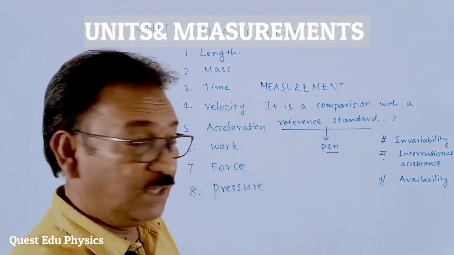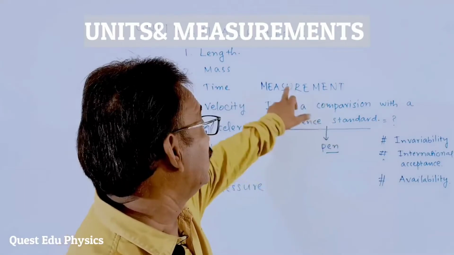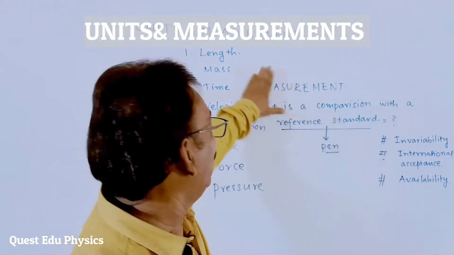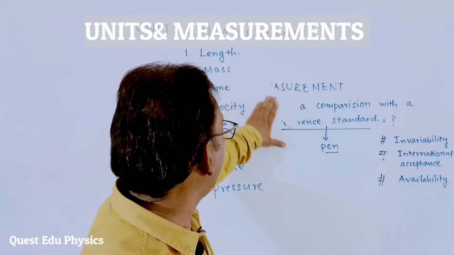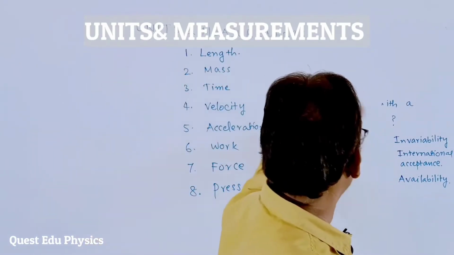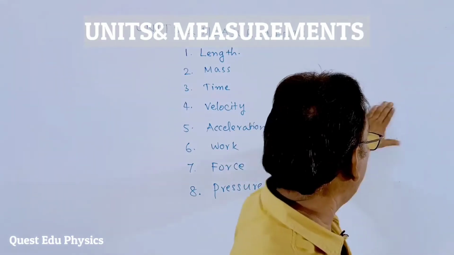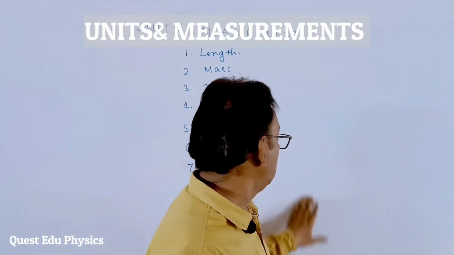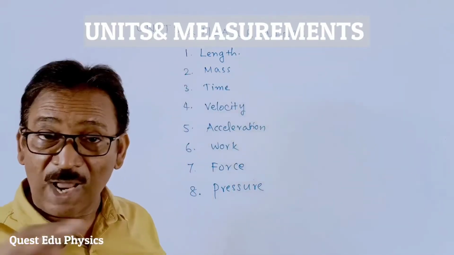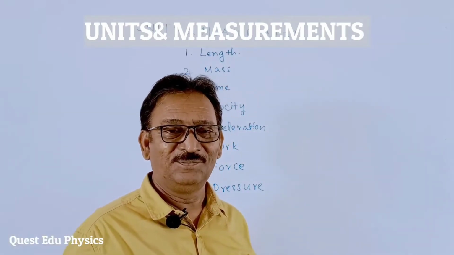If it is a physical quantity, we learned that it must have a measurement, and this measurement is nothing but a reference standard. Okay, we have three different reference standards to measure the physical quantity, students. It all happened till 1972, I think.